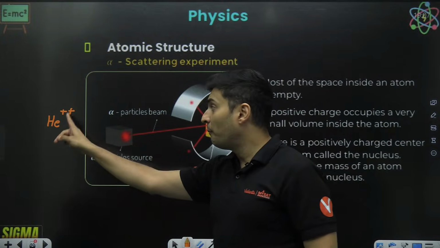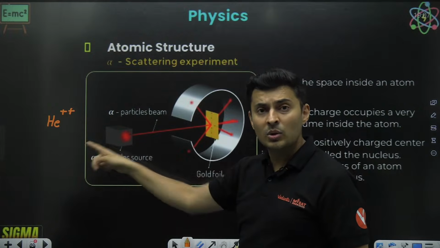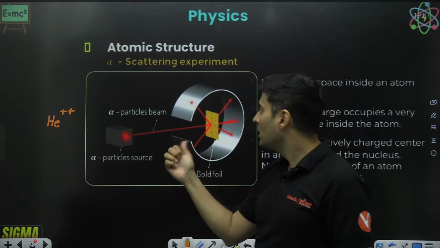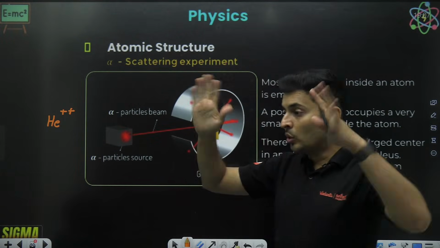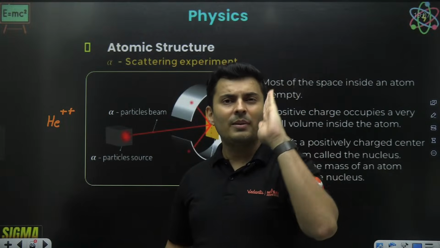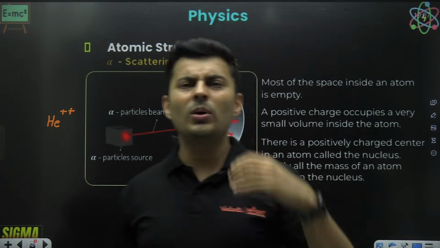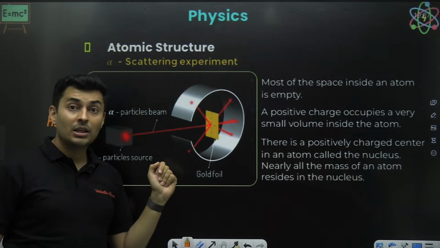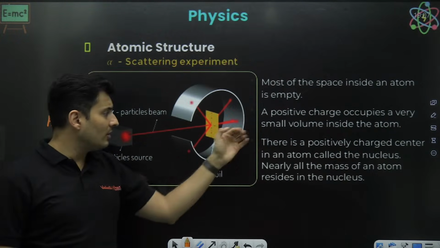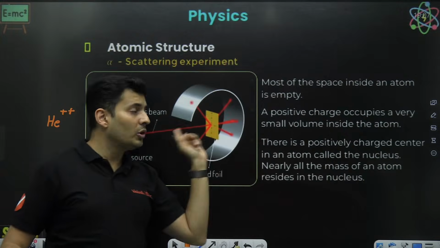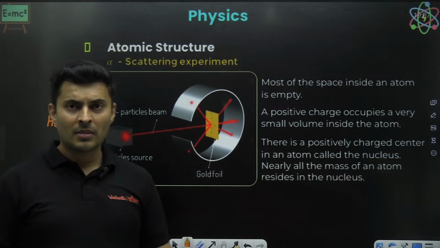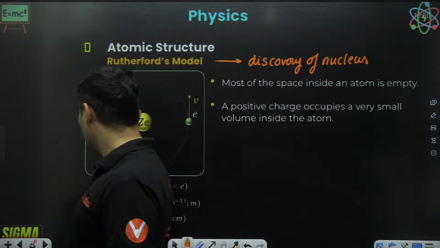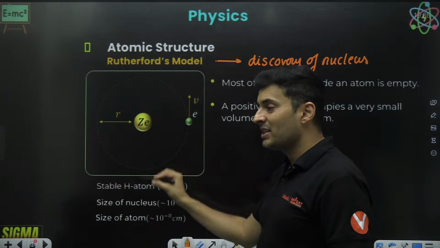What they did was pass the doubly ionized helium nuclei, alpha particles basically, through a gold sheet. Gold is there, you have gold jewelry. So imagine a golden sheet is there. Now, gold is a big atom, with a heavy nucleus. They passed it, and they found that most of these alpha particles were able to pass through the gold sheet. Why was it so? Because of the simple fact that the atom is mainly empty.